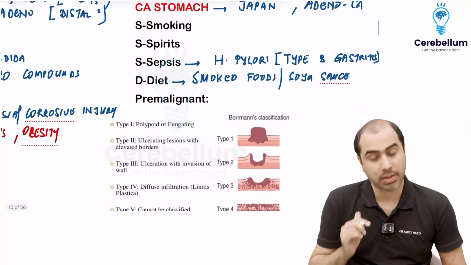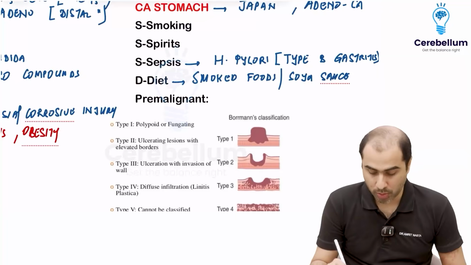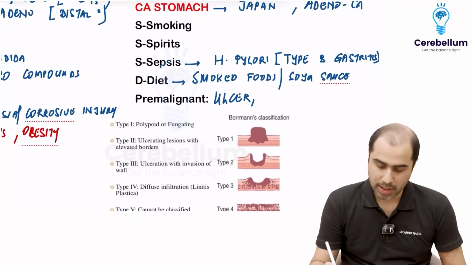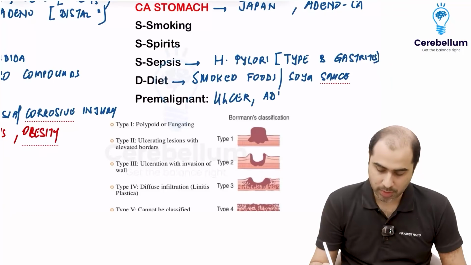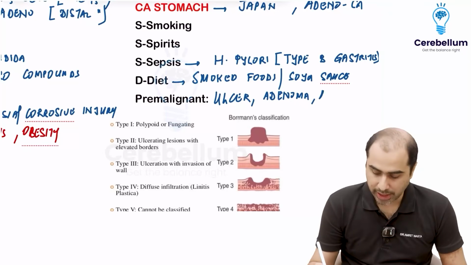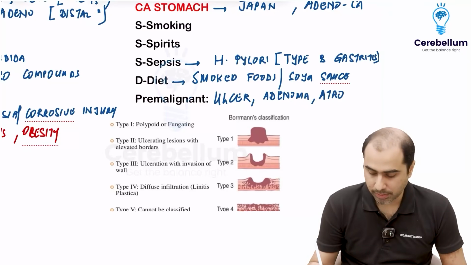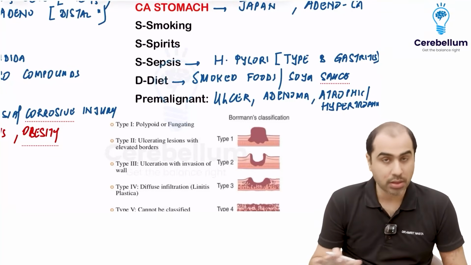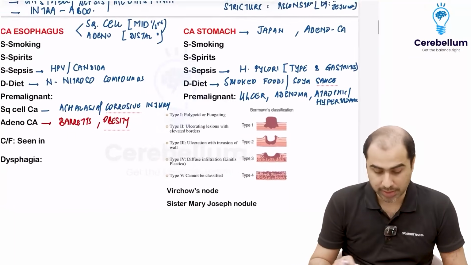Pre-malignant lesions for carcinoma stomach, very important, the ones that you should know. One is going to be peptic ulcer. Then there are some polyps in the stomach like adenomas. Now these adenomas are more common in colorectal cancer, but they can be seen in stomach also. And some rare conditions like atrophic gastritis or hypertrophic gastritis, also known as Menetrier's disease. Luckily, they are quite rare. So these are the risk factors for stomach cancer.